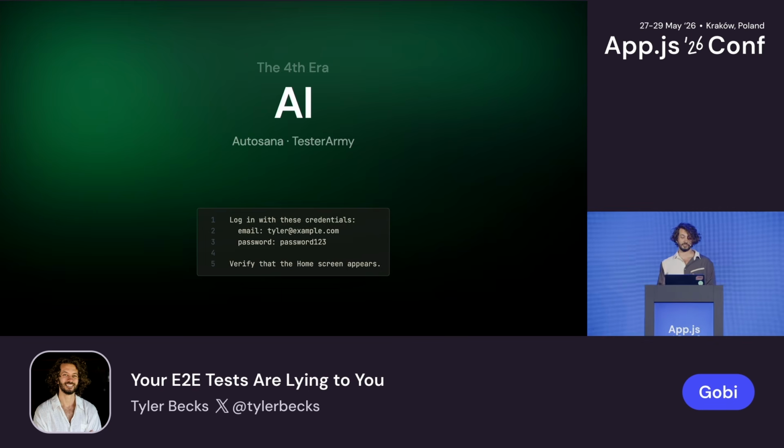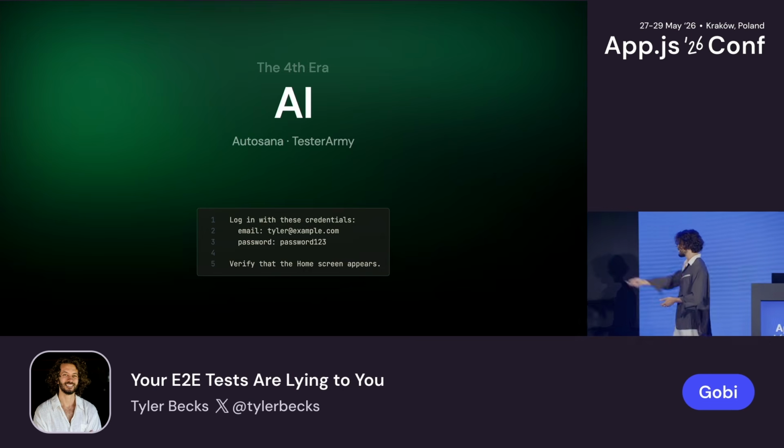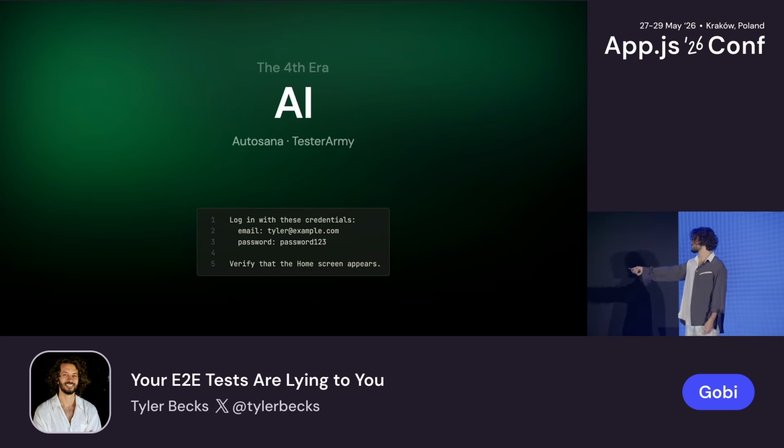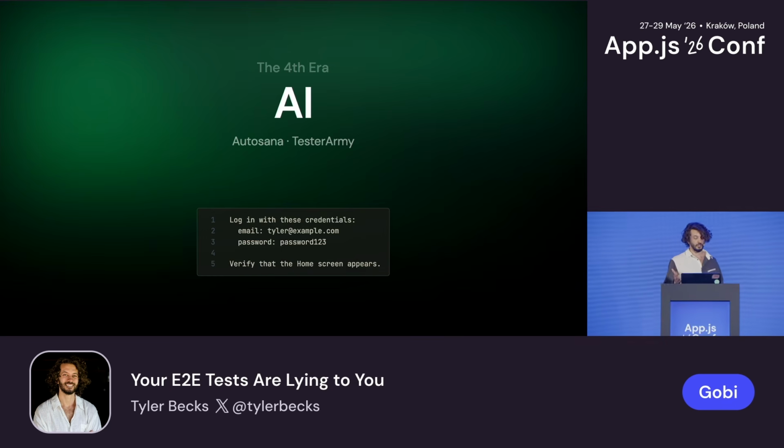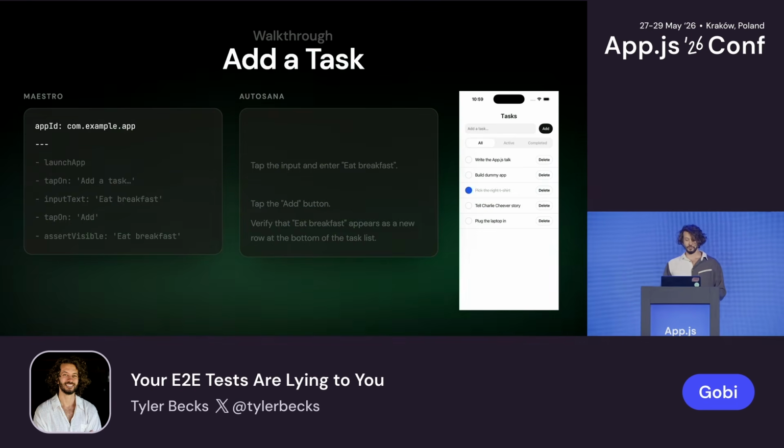There's two players in this game that I know of, Autosana and Tester Army. This is what the test looks like. Same test, plain text. This is what I would tell a person if I was writing instructions. Log in with these credentials, verify the home screen appears. This is very similar to the first era of human testing. So let's get into it.